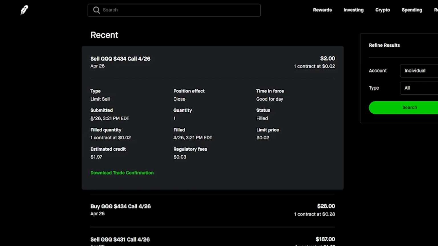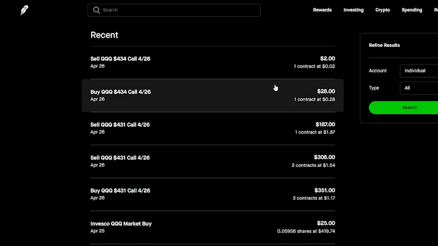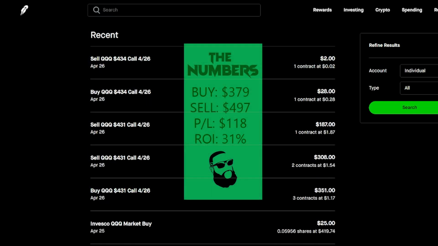So like I always tell you guys, when you're playing the 0 days to expire options, for me, I try to get out around, I would say, 2 something. Try to get out before it even hits 3 o'clock, because after that, the value just starts to decay like crazy. But for this day, I'll throw it up on the screen right now. For the day, I ended up buying 379, and I ended up selling at 497 for a P&L of $118 for Friday, or 31% ROI.